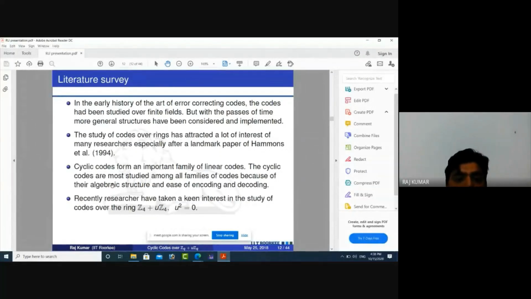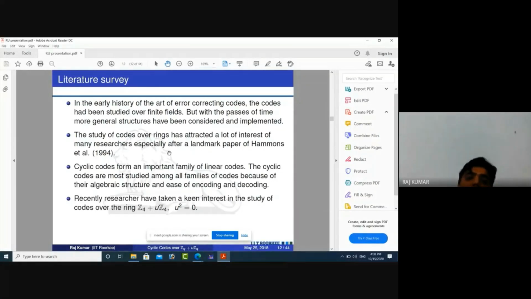Cyclic codes are the most studied among all families of codes because of their algebraic structure and ease of encoding and decoding. The process of encoding and decoding linear codes is very simple. So as cyclic codes are also a family of linear codes, we can say that the encoding and decoding process in cyclic codes is very easy.